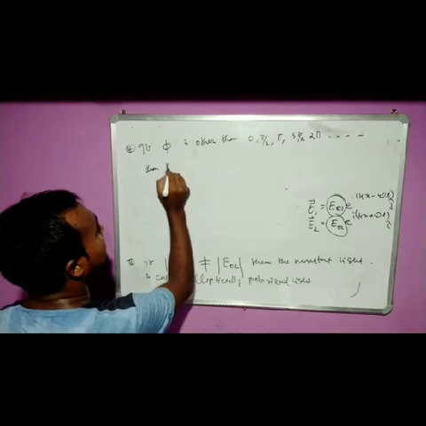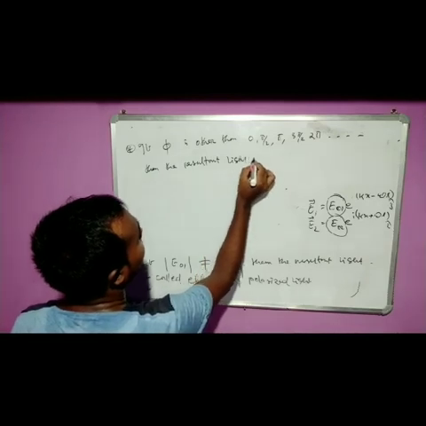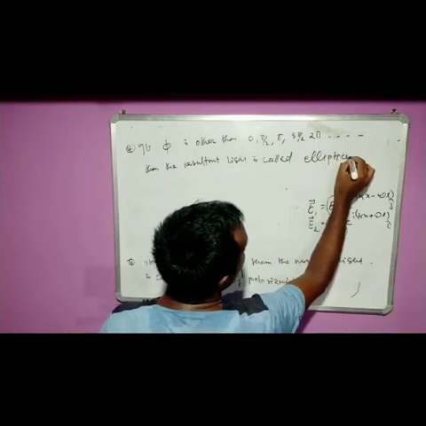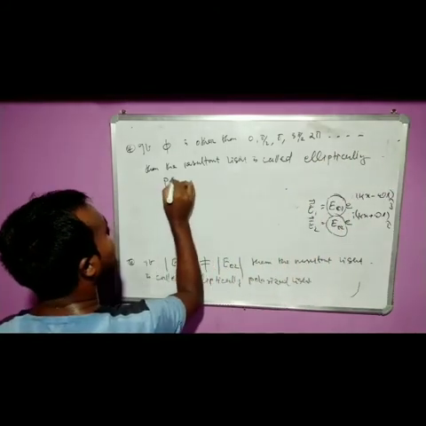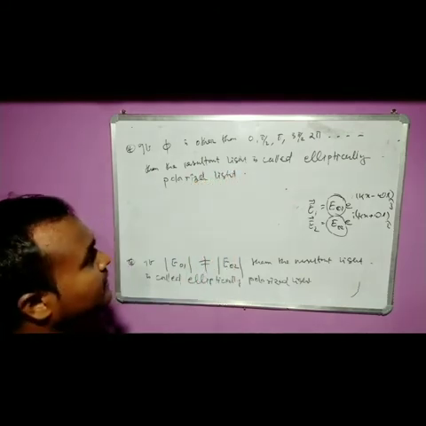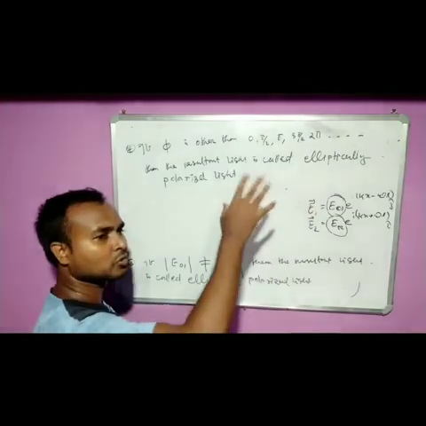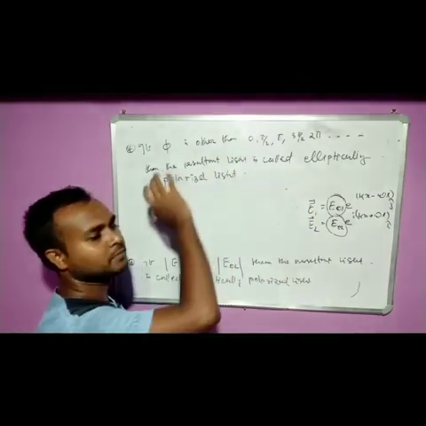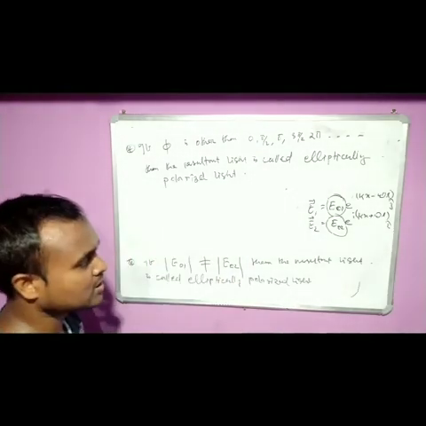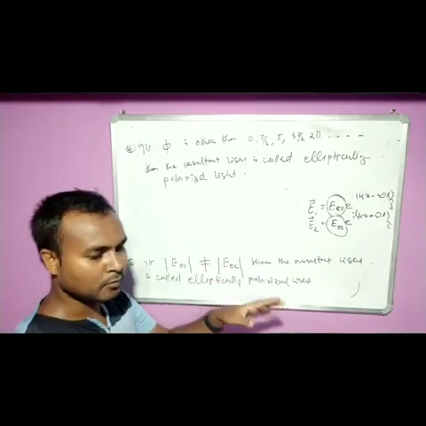directly we will say the resultant light is called elliptically polarized light. In this situation we don't need to check the maximum magnitude. There is no need to check the magnitude, directly we will say elliptically polarized light, and there is no need to check anything else. Now these are the rules. Keeping all these rules in mind, we'll move to the problem solving part.